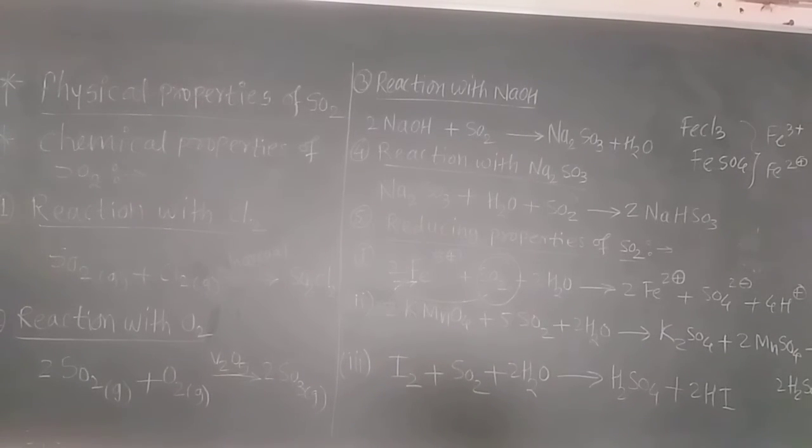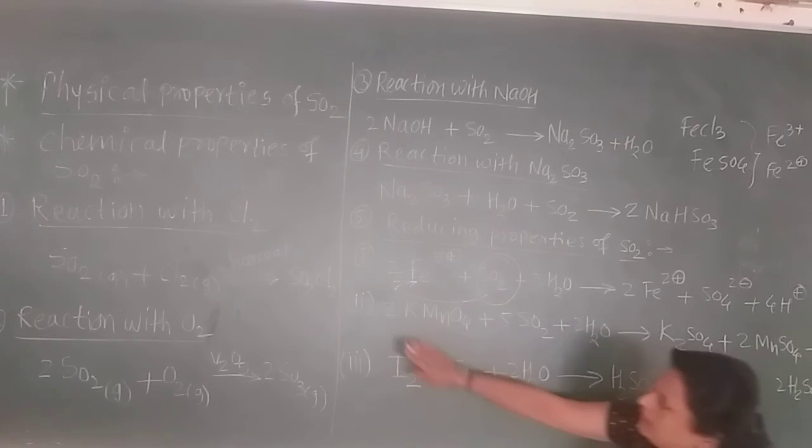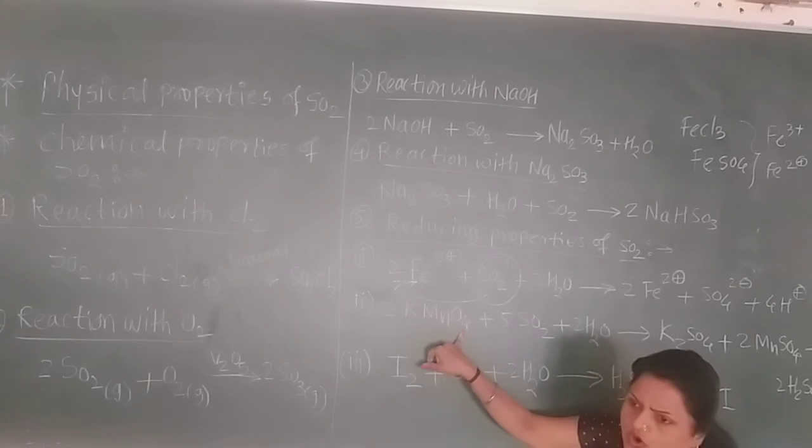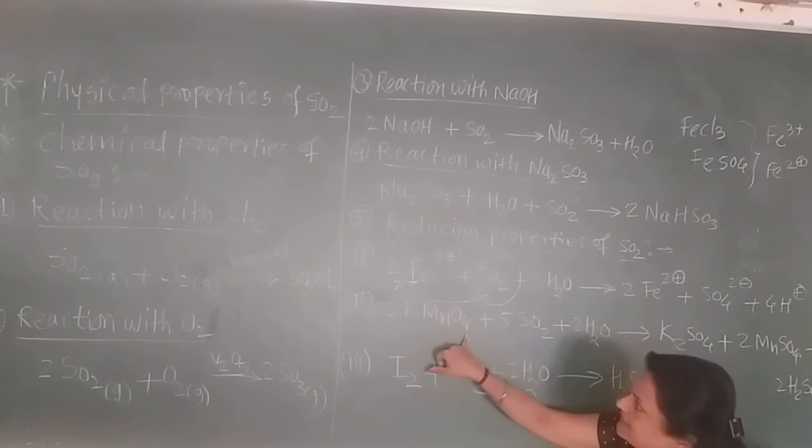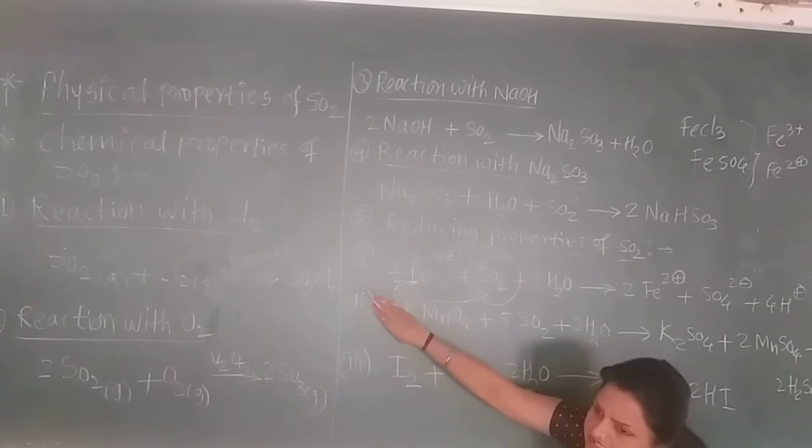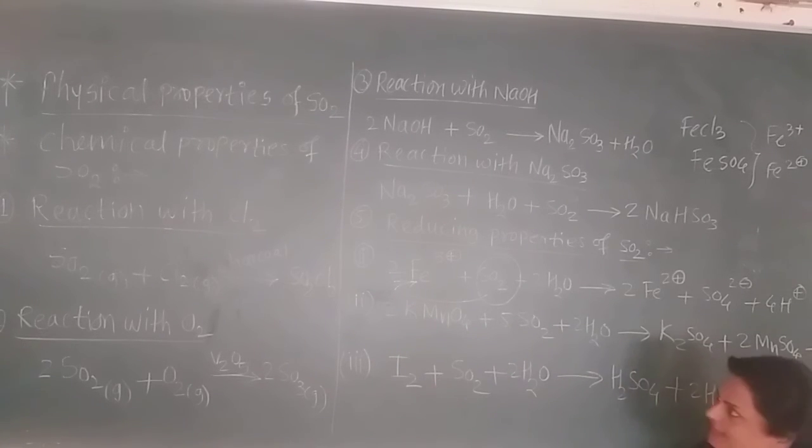Now they ask: in potassium permanganate solution, what is the oxidation state of Mn? See here. If there is only one molecule, -2 into 4 is -8. Potassium has +1 state, manganese has +7. Now this +7 state is converted into how much here? Sulfate has a -2 charge, so manganese has +2. The +7 state is converted into the +2 state. That means the manganese in potassium permanganate gets reduced.